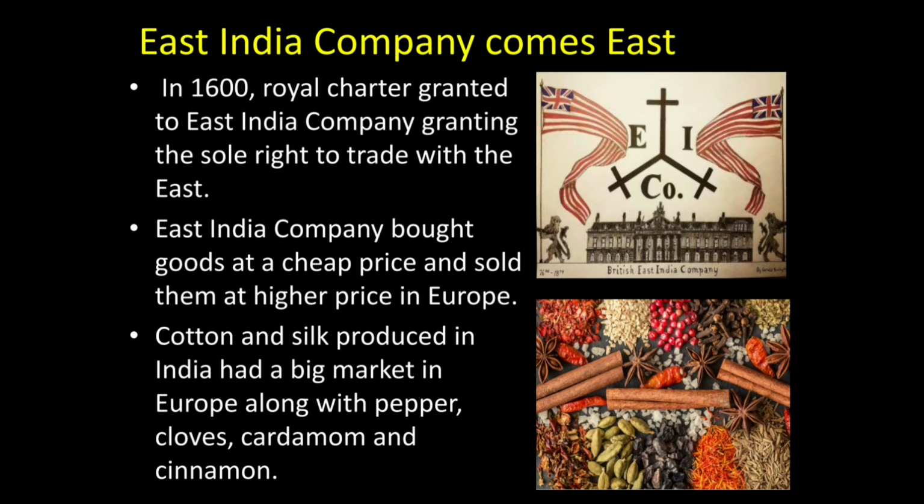And because of the demand for the products of the Indian subcontinent, many companies wanted to come to India in order to make trade and to earn more profit. But somehow the East India Company got the right from the royal family to make trade with India. Cotton and silk produced in India had a big market in Europe, along with the spices of India, mainly spices like pepper, cloves, cardamom, cinnamon, etc.